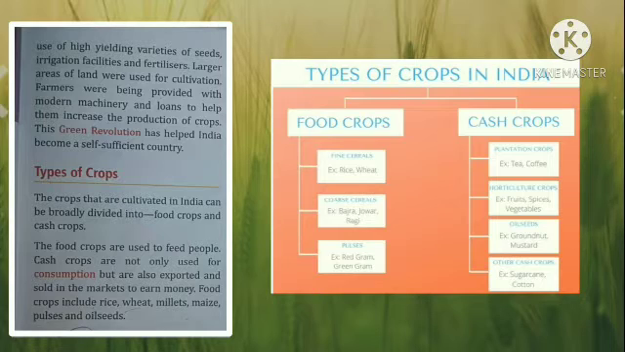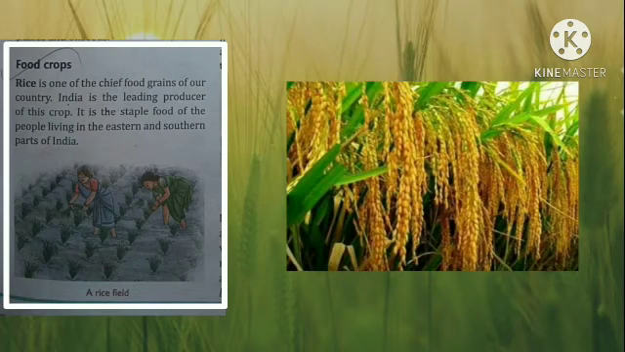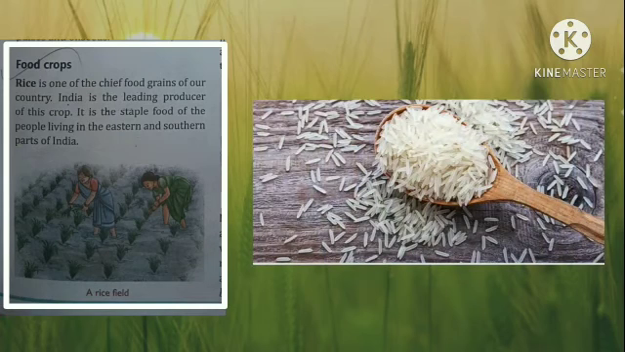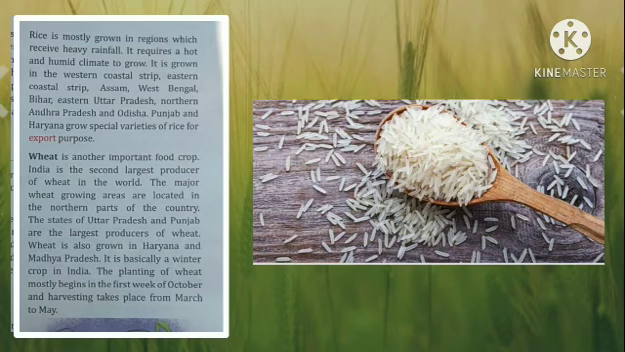Now some examples of food crops have been given, like rice, wheat, millets, maize, pulses and oilseeds. The first food crop is rice. Rice is one of the chief food grains of our country. India is the leading producer of this crop. It is the staple food of the people living in the eastern and the southern part of India. So here people consume it more.